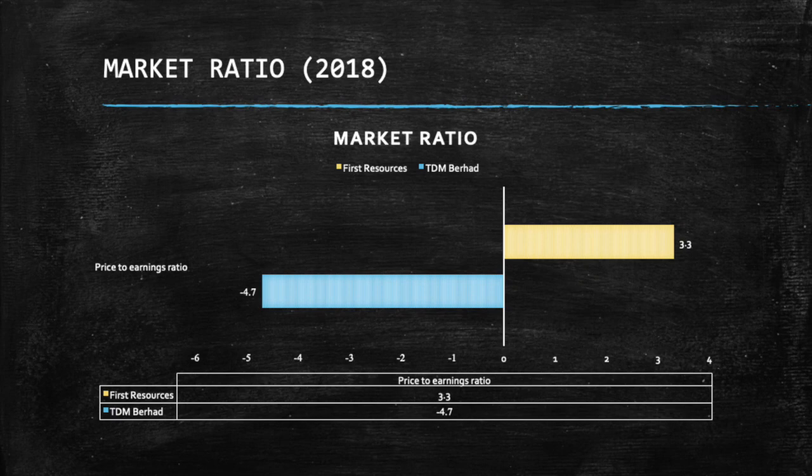The bar chart shows one type of market ratio, which is price per earnings ratio for two companies, TDM Berhad and First Resources Limited. In 2018, the price per earnings ratio for TDM Berhad is -4.7 times, while for First Resources Limited is 3.3 times. This means TDM Berhad shares currently sell for -4.7 times of its earnings, while for First Resources Limited, shares currently sell for 3.3 times of its earnings. The information shows the price per earnings ratio for First Resources Limited is higher than TDM Berhad.